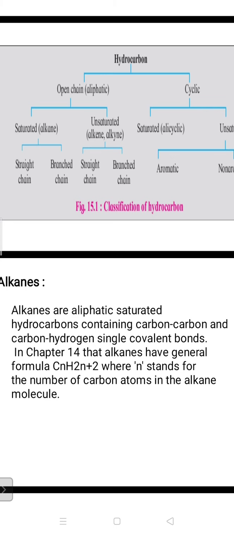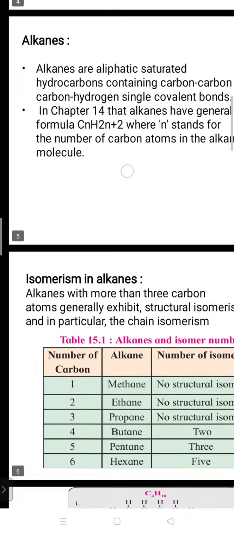In this chapter, as well as in the previous chapter on alkanes, we learn the general formula CnH2n+2, where n stands for the number of carbon atoms in the alkane molecule. So CnH2n+2 is the general formula for alkane. Like that, for alkene we can say CnH2n, and for alkyne, CnH2n-2.